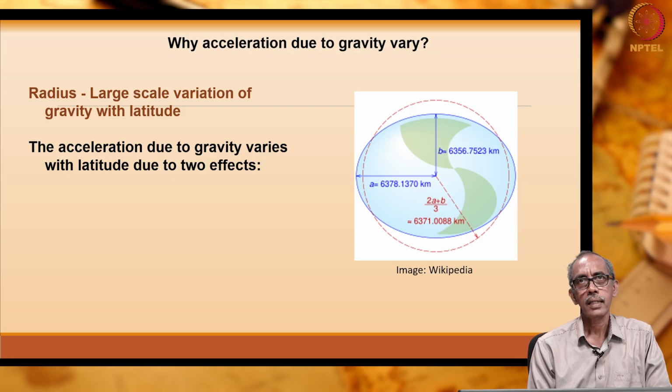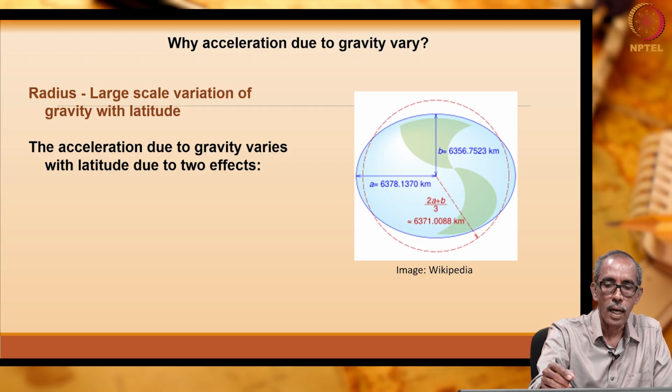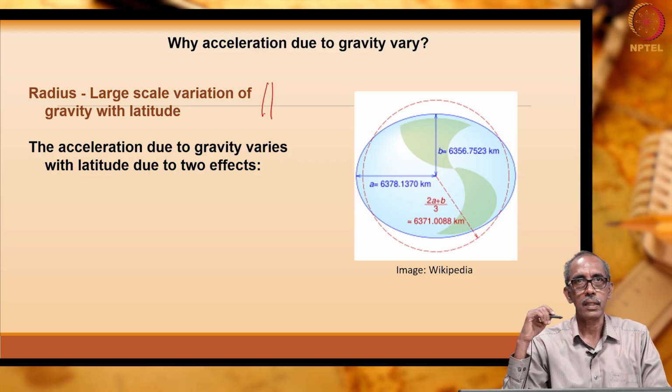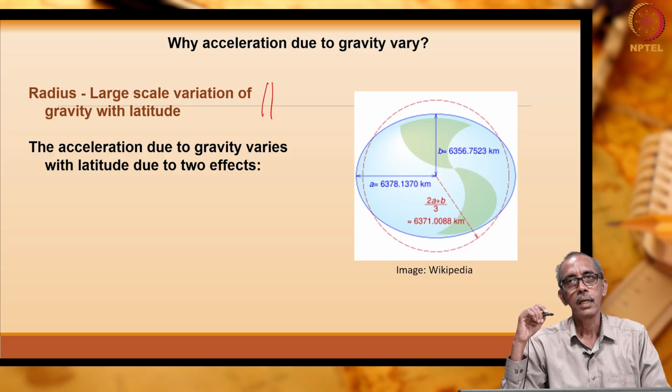Why does the acceleration due to gravity vary, right? We had seen already that Earth's gravity varies. One of the big reasons for that is the large scale variation in gravity, right. Why? Because we already know any mass on the surface of the earth is attracted toward the center of the earth, right.